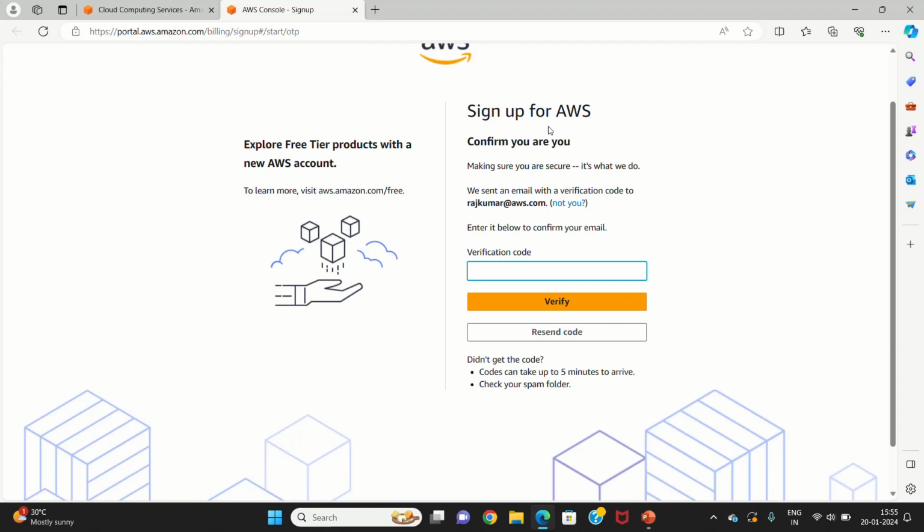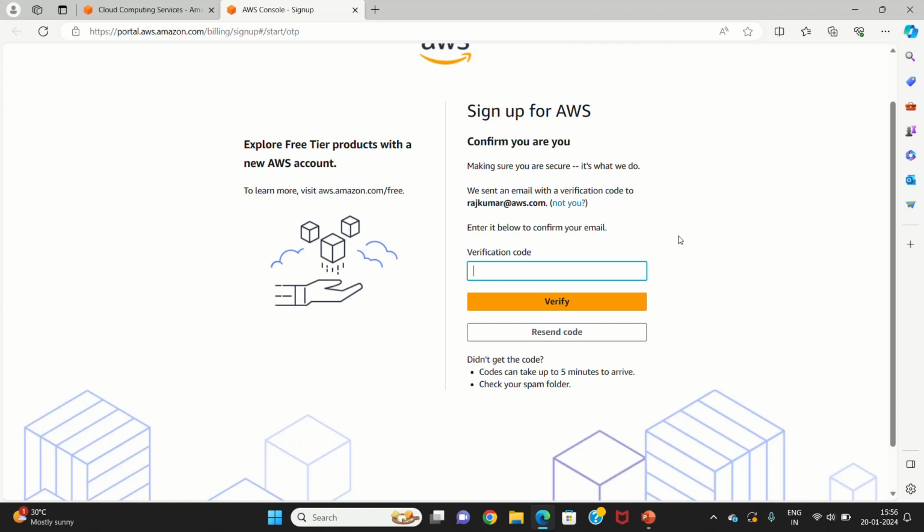Why they have this is, if you are creating an account with an email address, then they are offering 12 months of free usage of AWS with the free tier. This is the offer Amazon is currently giving as of now. That is why they are not allowing the same email address to create new accounts. As I already told, if I use the email address again, they won't allow me to create an account.